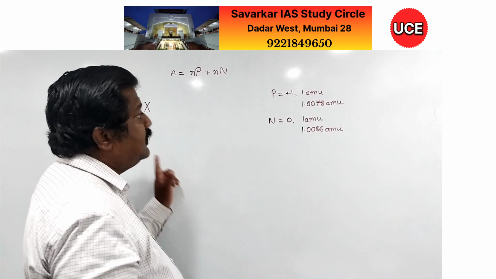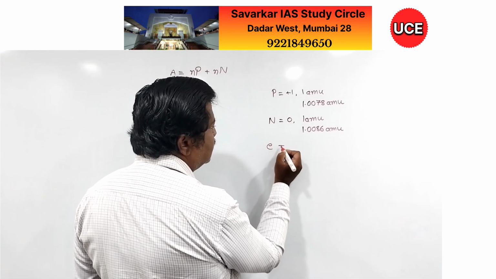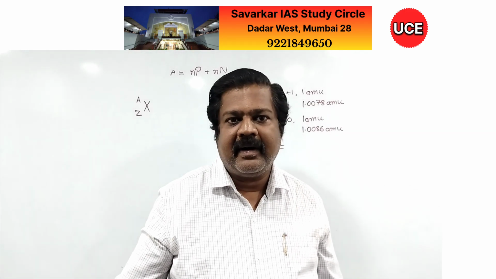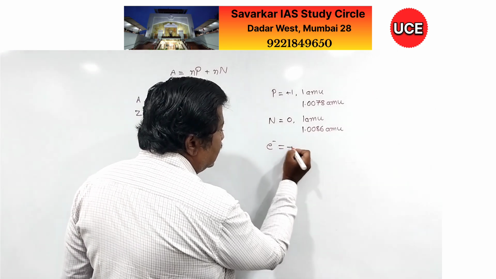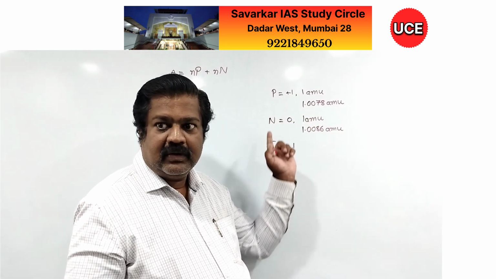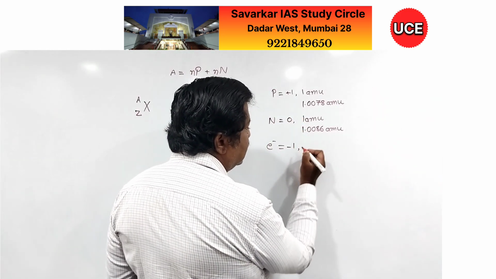Whereas location in the nucleus. The last particle here is the electron. We are aware this is actually the first subatomic particle discovered by Sir J.J. Thomson. It has charge exactly equal to proton but opposite. So proton has +1 charge, electron has -1 charge.